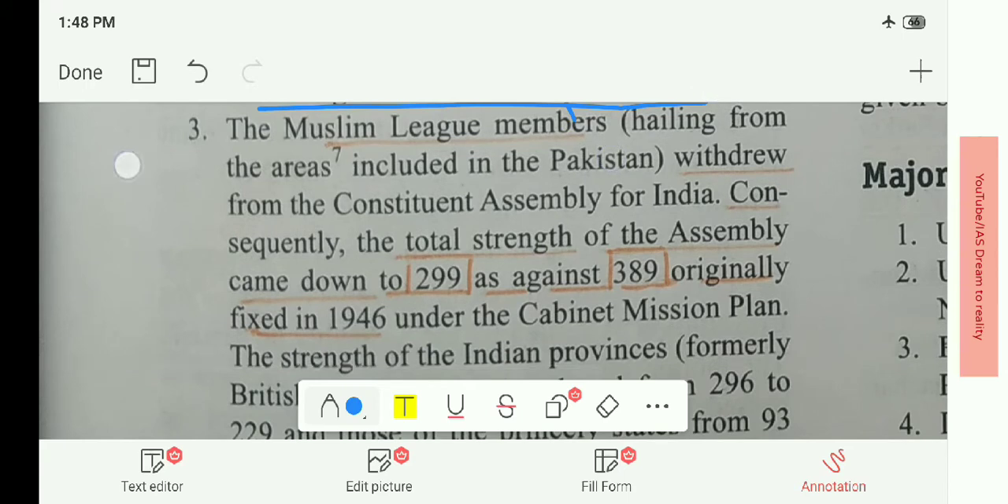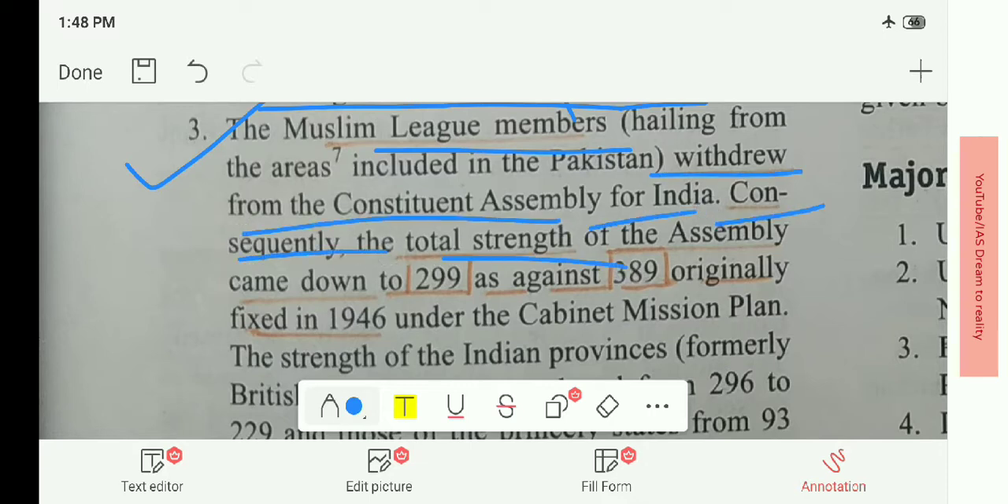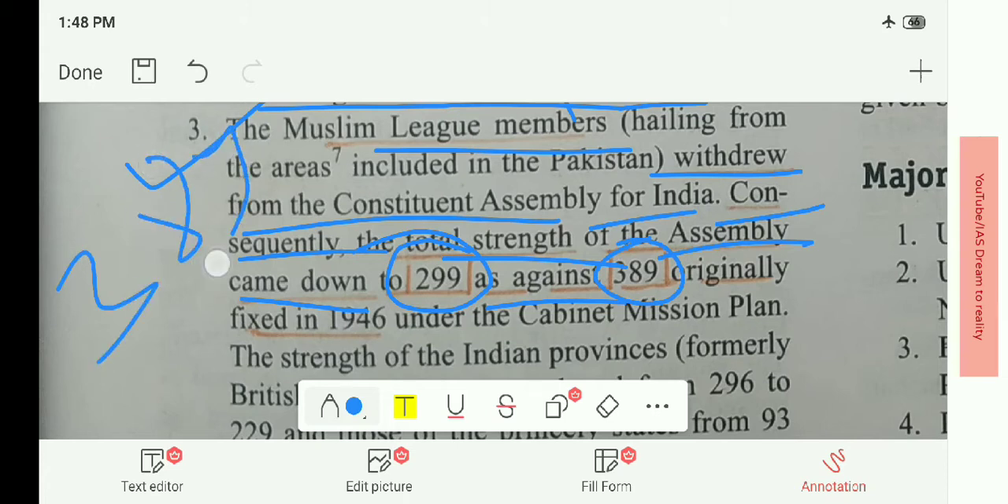Here is the main point: the Muslim League members withdrew from the Constituent Assembly for India. Consequently, the total strength of the assembly came down to 299 as against 389, which was the initial strength when the Cabinet Mission Plan came to India. It was the proposal of the Cabinet Mission that there should be 389 members for the Constituent Assembly. But at this stage, the Muslim League withdrew from the Constituent Assembly, and hence 389 was reduced to 299.